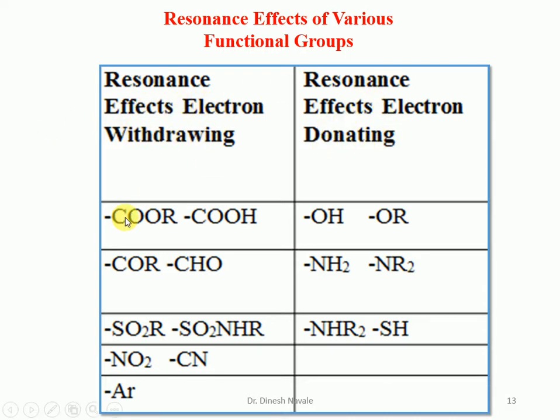So these are the different groups which exhibit the electron withdrawing resonance effect as well as electron donating. Groups like ester, carboxylic acid, ketone, aldehyde, carbonyl group, sulfoxide, sulfonamide, nitro, nitrile, aromatic ring, all exhibit the minus R effect, whereas groups like hydroxy, alkoxy, amine, secondary amine, tertiary amine as well as the thiol group exhibit the electron donating resonating effect.